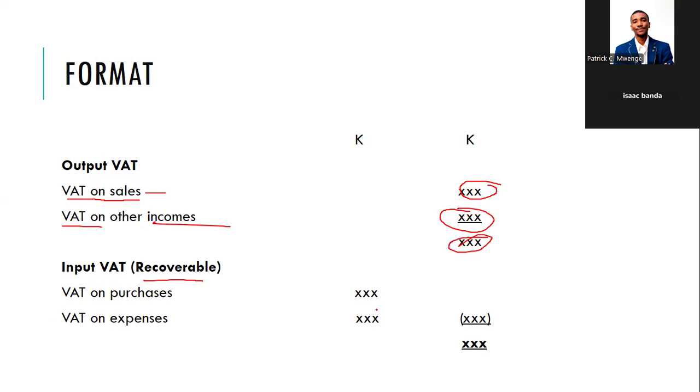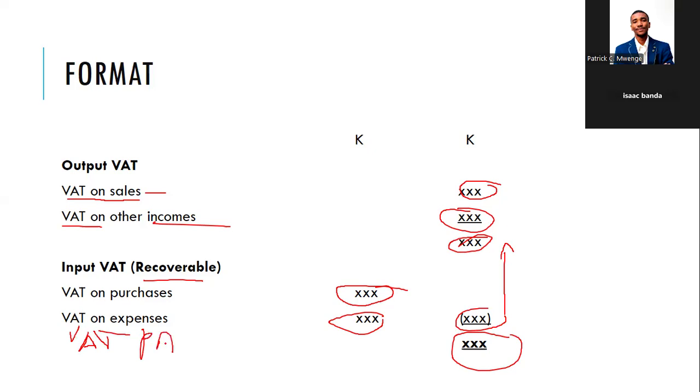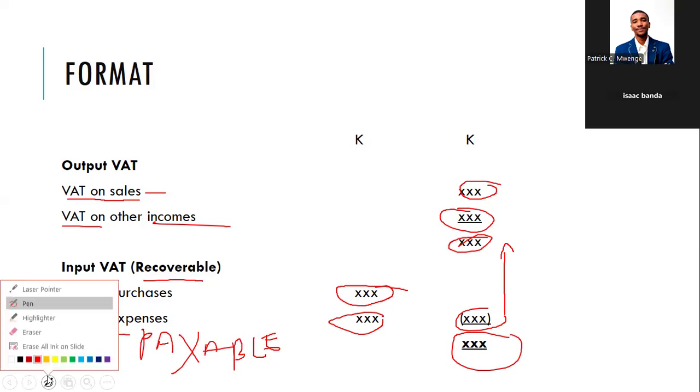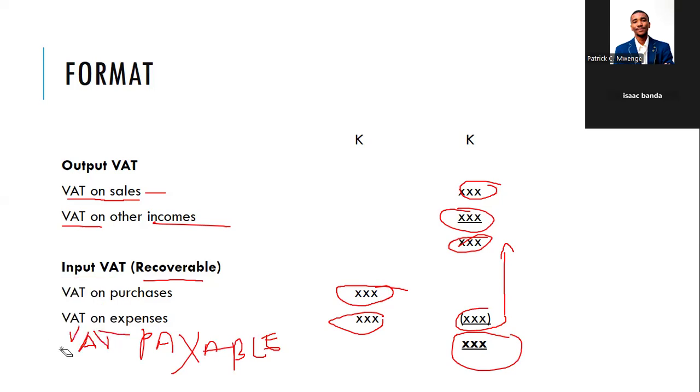So there's the VAT on purchases, which is put here. Then the VAT on expenses. Then you find the total. Then when you deduct this from that, you're going to get the VAT payable. So this is a simple format that you need to use in the exam when you're tackling any question relating to value added tax.